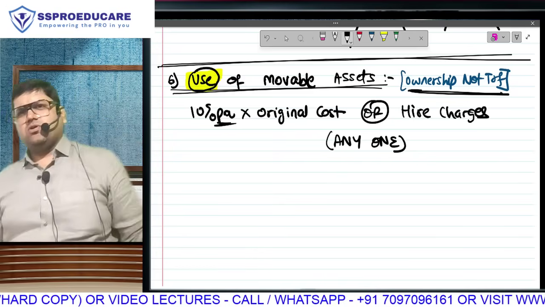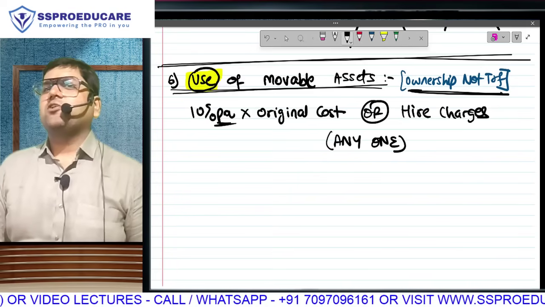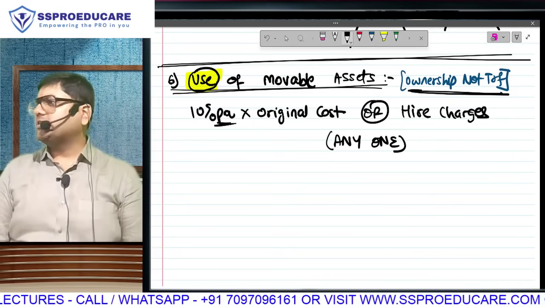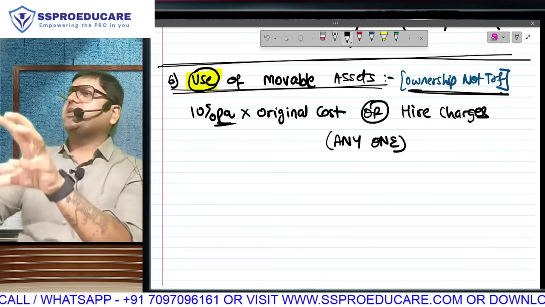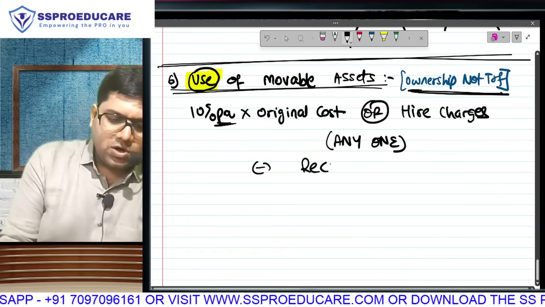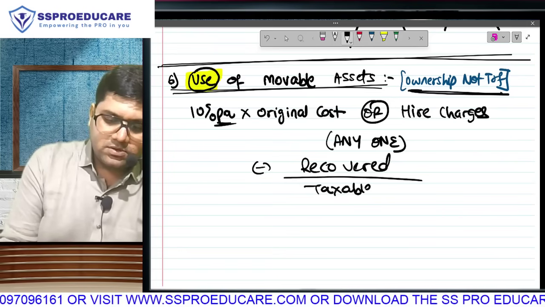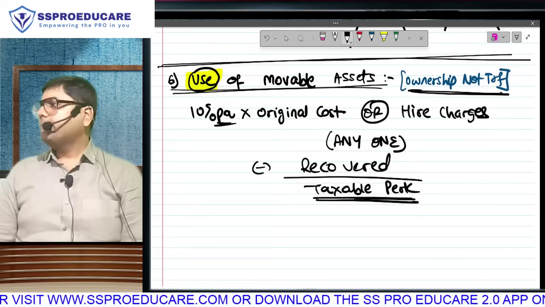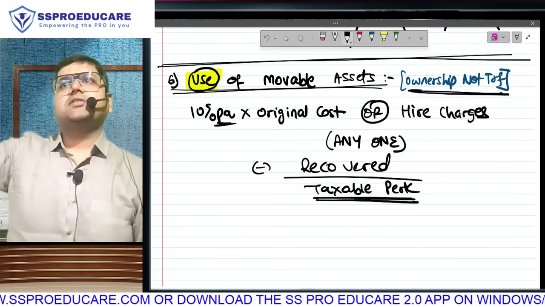And do one thing, go check the value of house. In an unfurnished house we added the value of furniture to get the value of a furnished house. What was the value of furniture, to convert your unfurnished house into a furnished house? So the value of the house plus the value of this furniture will give you the value of the furnished house. You understand? But from this, what are we going to do? Always subtract any amount that is recovered to give you the amount for taxable purpose. Clear? Whatever was the value of furniture in the house is the value of furniture without the house also.